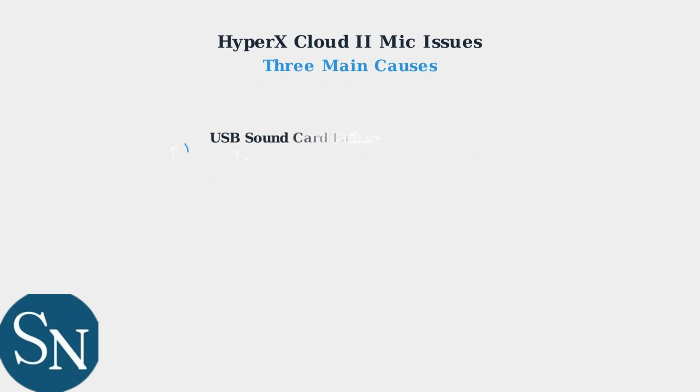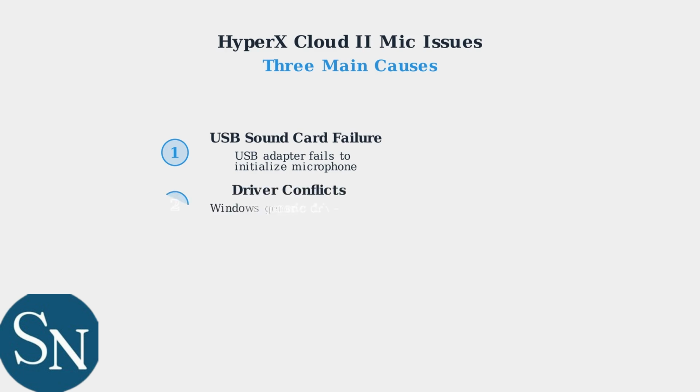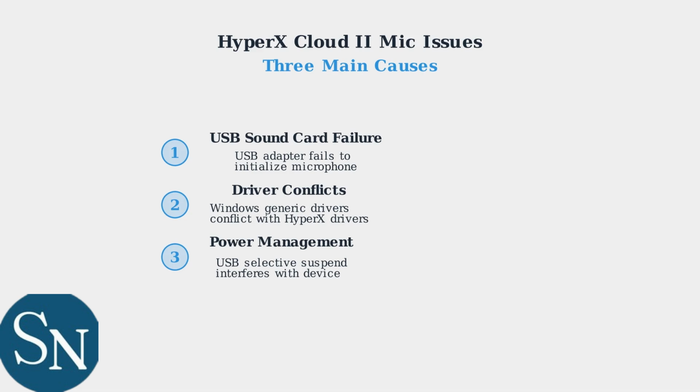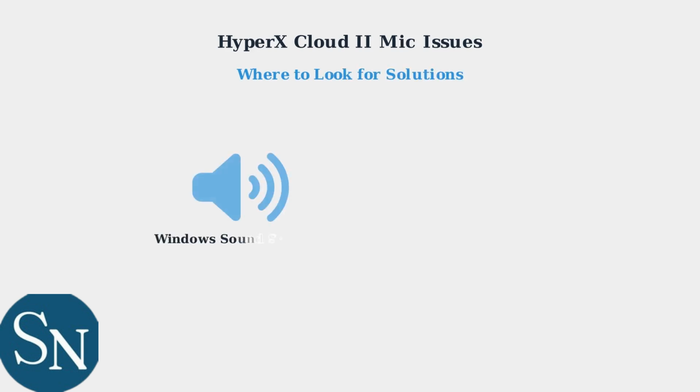The microphone recognition problems typically stem from three main causes. First, the USB sound card component may fail to properly initialize the microphone during startup. Second, you might have driver conflicts, where Windows generic audio drivers interfere with the HyperX specific drivers that your headset needs to function properly. Third, Windows power management settings, particularly USB selective suspend, can interfere with proper device recognition and cause the microphone to stop working unexpectedly. Understanding these root causes helps you know where to look for solutions.